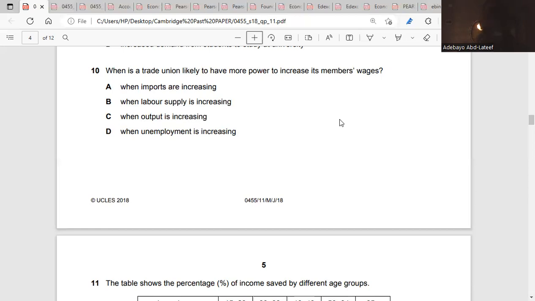When output is increasing, yes, that means productivity is increasing. At this point you could say, yes, my members need to get more pay because they've increased their output. And when unemployment is increasing, a lot of people are losing jobs, so the wage rate will fall at that time too. So the answer is C.